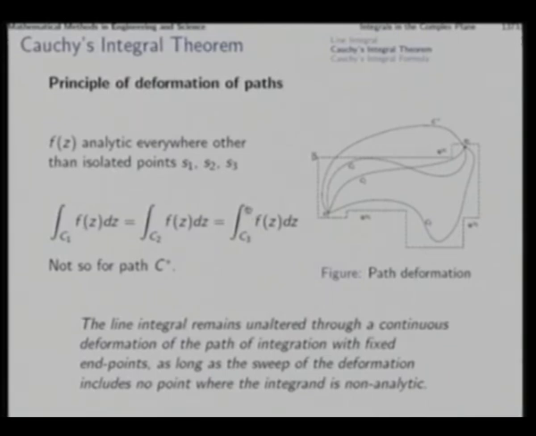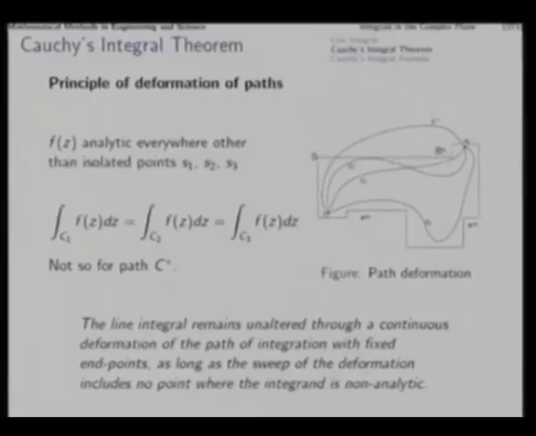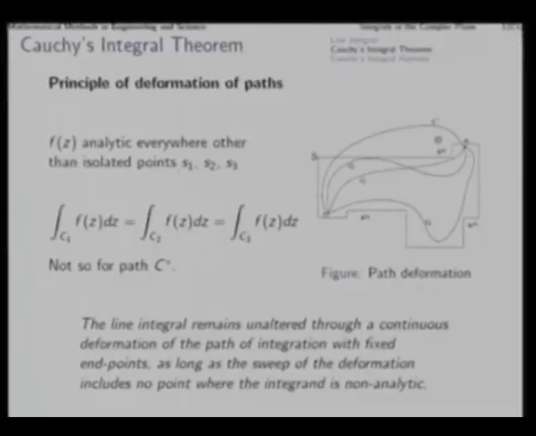So, the line integral remains unaltered through a continuous deformation of the path of integration with fixed endpoints. We have already seen the path independence of definite integrals as long as the function remains analytic, and as the curve sweeps through S1 or S2 or S3, that analyticity is not guaranteed.